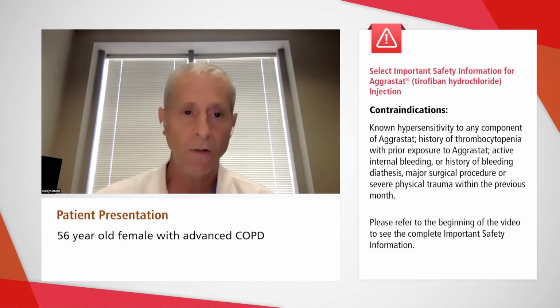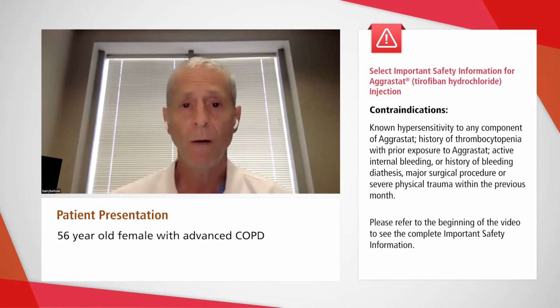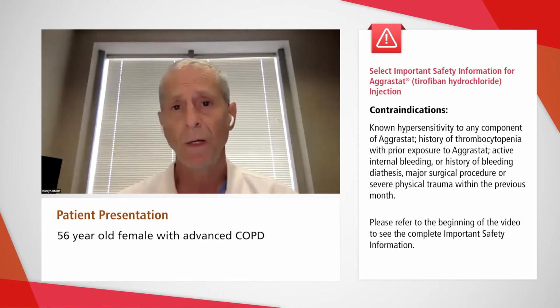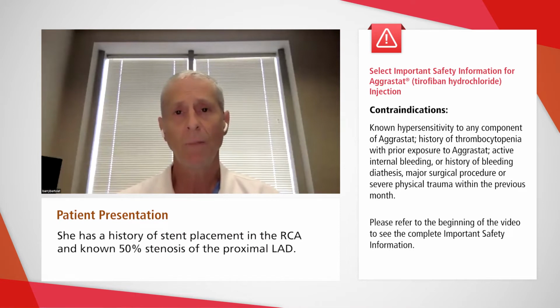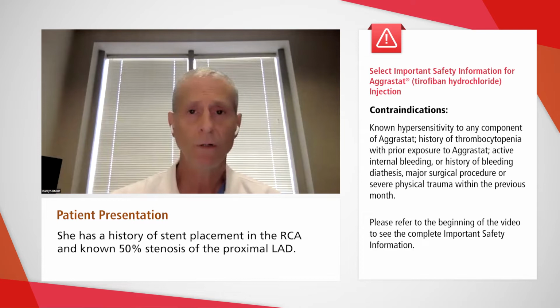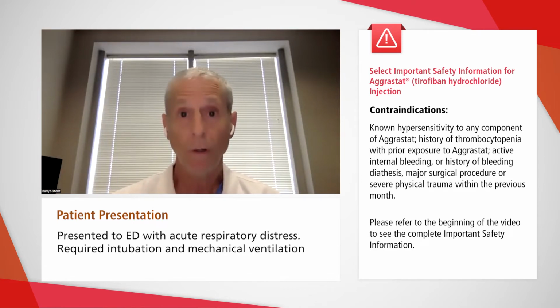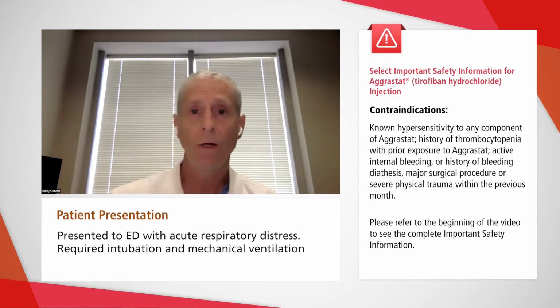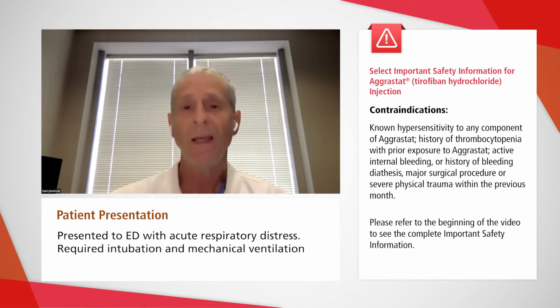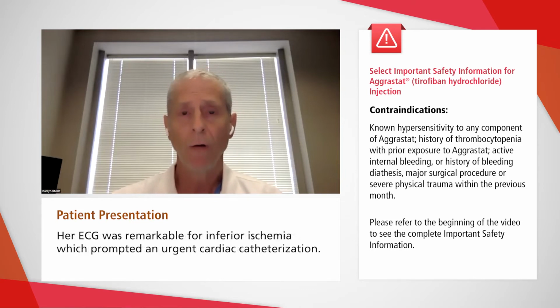Here's our patient presentation. I have a 56-year-old female who has advanced COPD, who has a history of a stent placement within the right coronary artery and has a known 50% stenosis of the LAD. She presented to the emergency department with acute respiratory distress. She did require urgent intubation and mechanical ventilation. Her EKG done shortly thereafter was remarkable for inferior ischemia, which prompted an urgent cardiac catheterization.